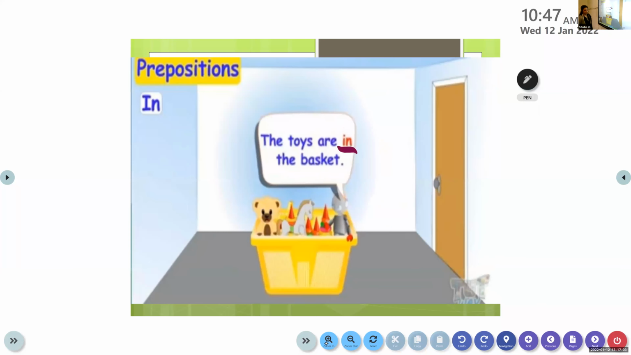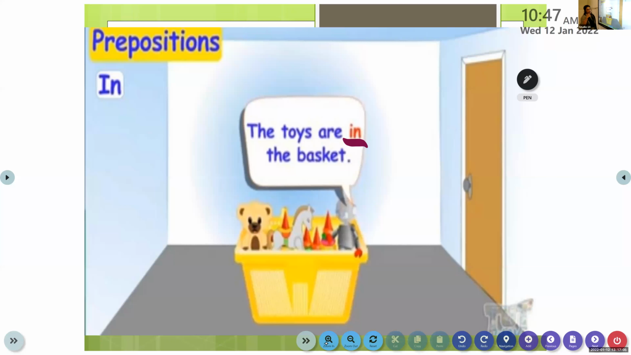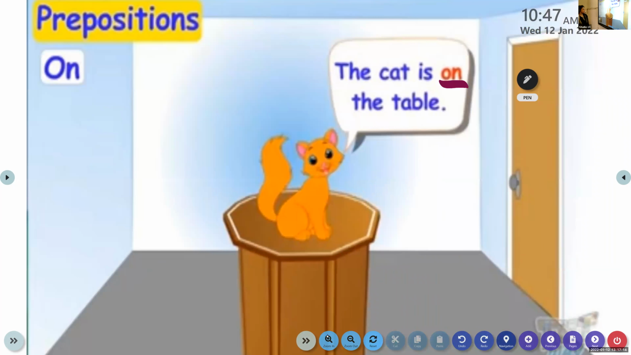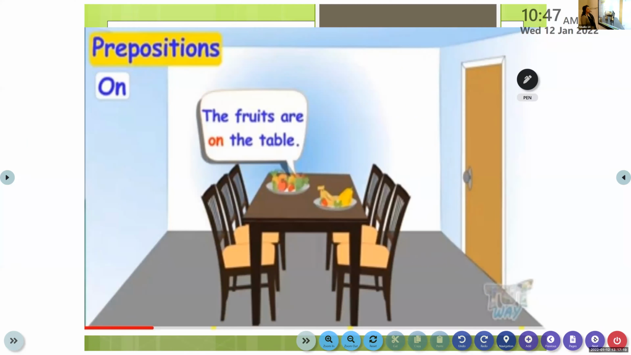So we know what is in. In means something which is placed in. So this is the position of the toys here. The toys are in the basket. All of you, please have a look at it. The cat is on the table. So where are the fruits? The fruits are on the table. Okay.